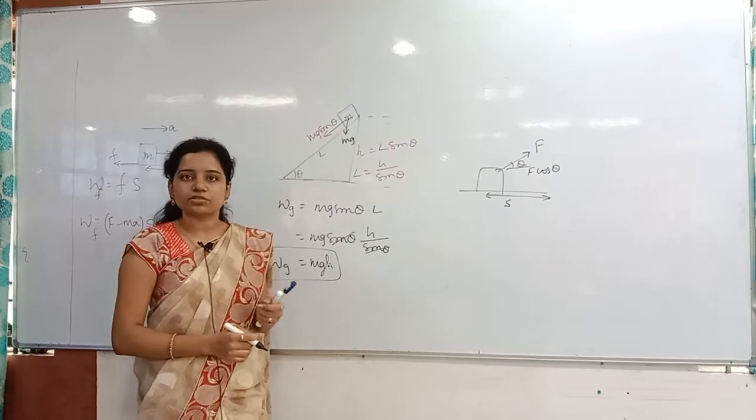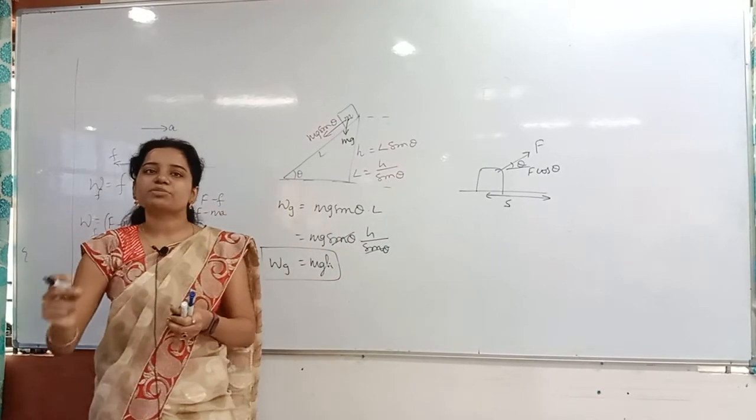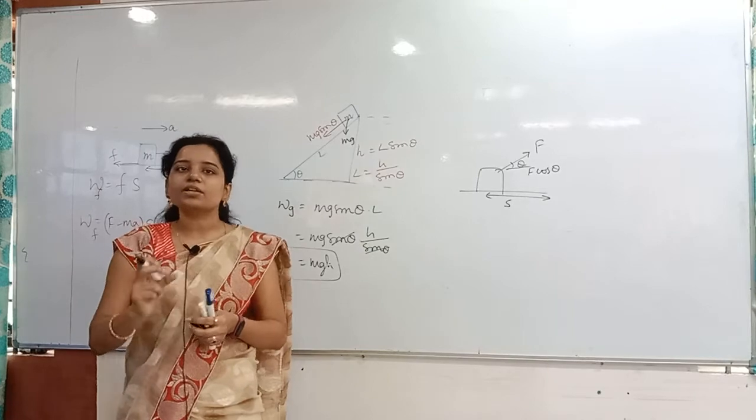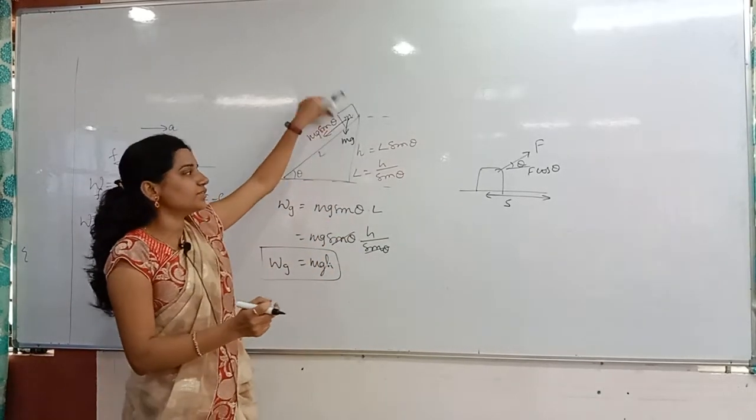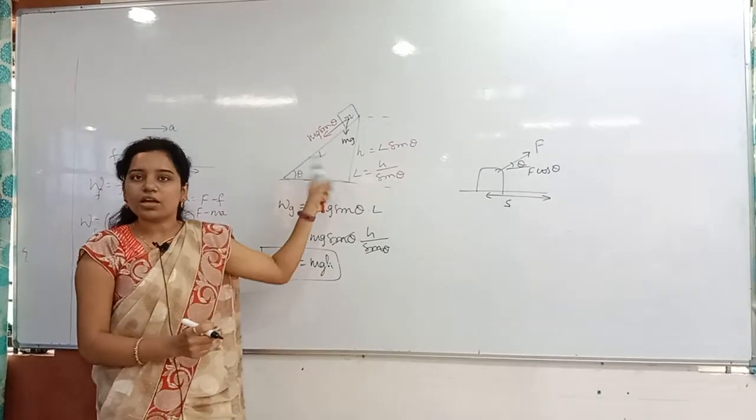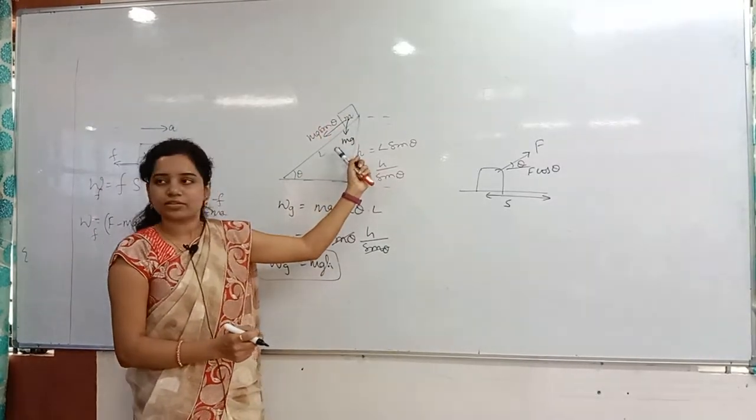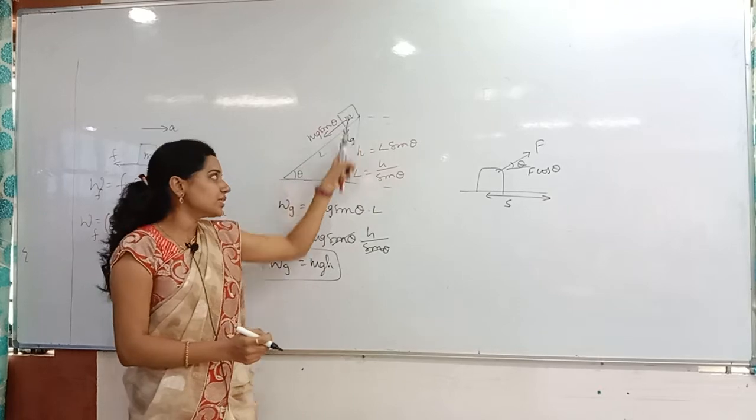No need to do this much also. I said that force and displacement should be in the same direction. I said work done by the gravity, where the gravitational force is already acting in the downward direction. Along that, what is the height? Nothing but h is the height.